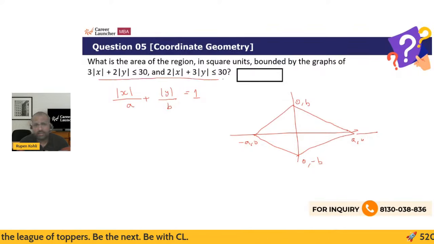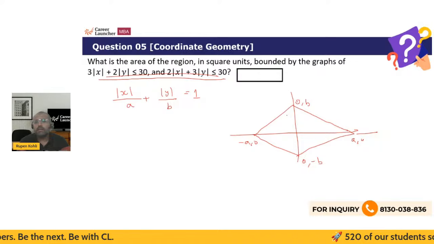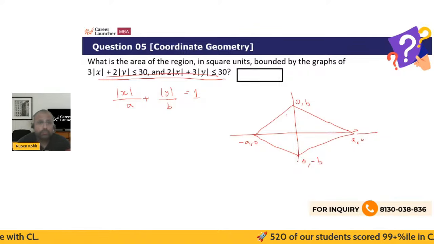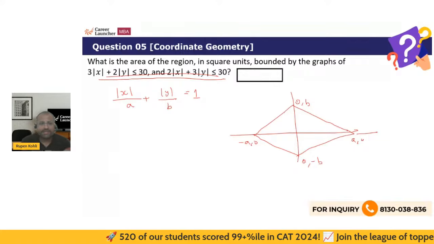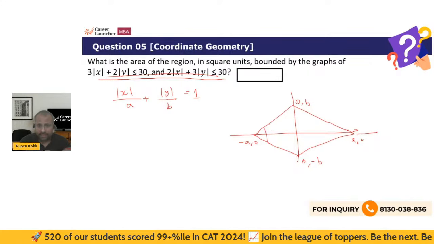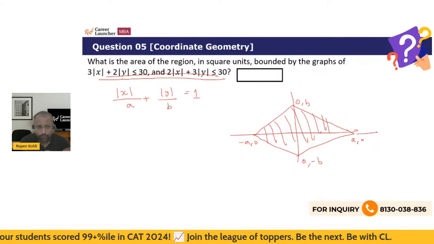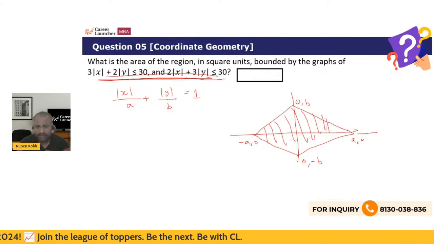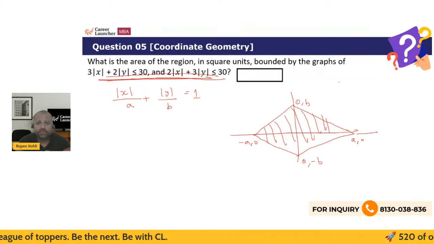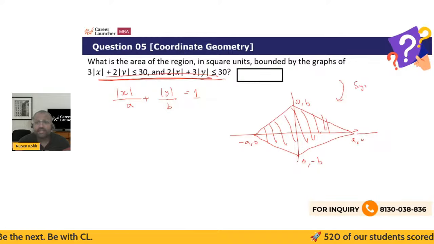So these are the equations which we have to consider, and then we have to find the area. When he says less than or equal to, he's talking of the inside region. So we have to plot two such graphs and then find their area. The first thing to understand is that these graphs are very symmetric with respect to the x and the y axis, right?